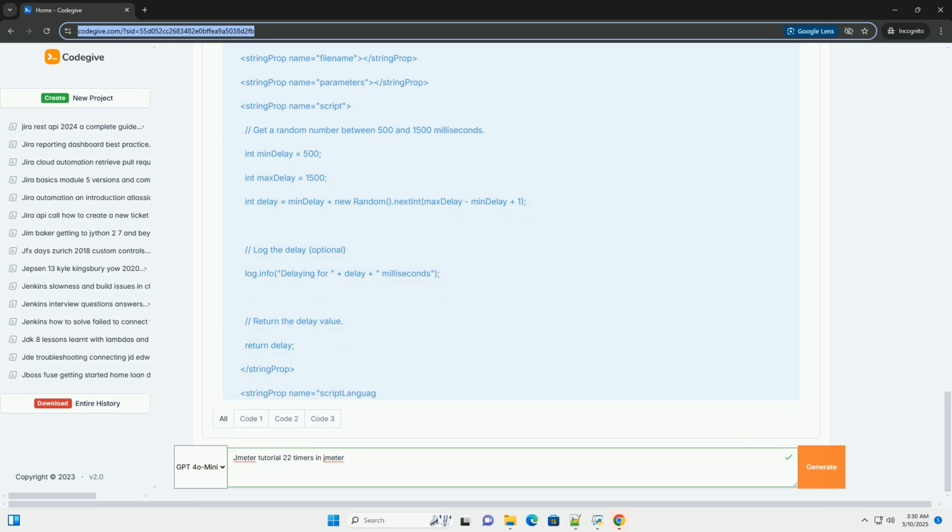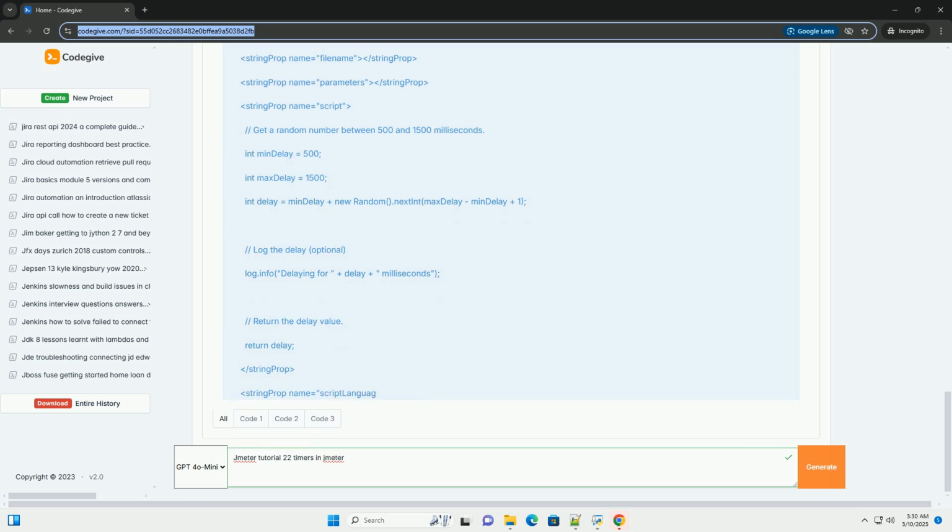Thread count: the number of threads you use has a direct impact on the maximum achievable throughput. If you don't have enough threads, the timer might not be able to reach the target throughput. Sampler response times: if your samplers have very slow response times, the timer might not be able to achieve the desired throughput, even with sufficient threads. The timer's goal is to achieve the specified number of samples per minute. If samples take a long time to complete, the rate will be limited by that performance. Code example, in JMeter XML.